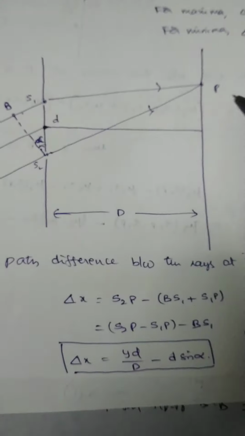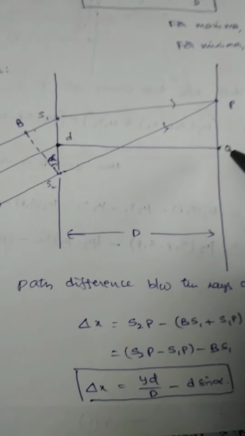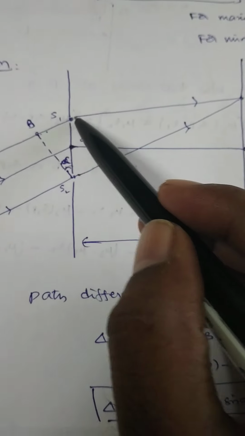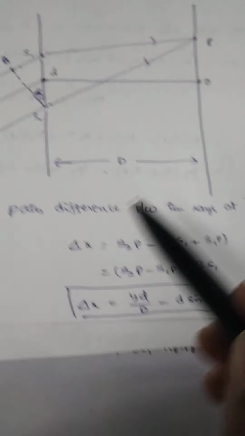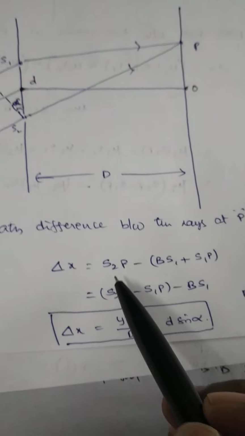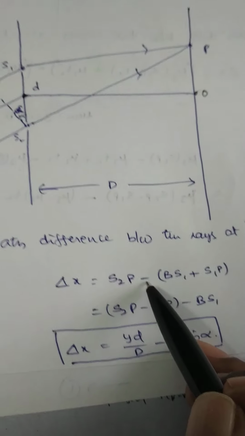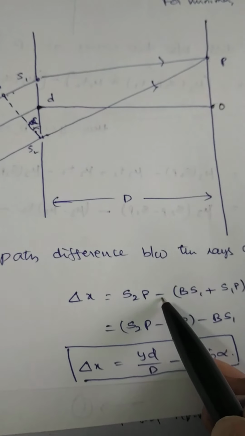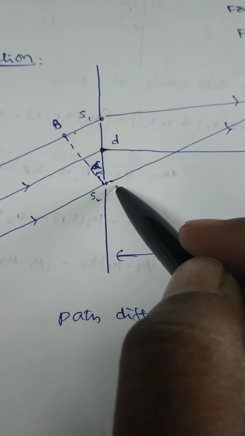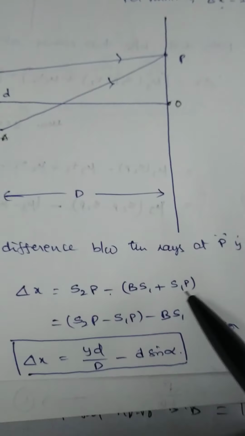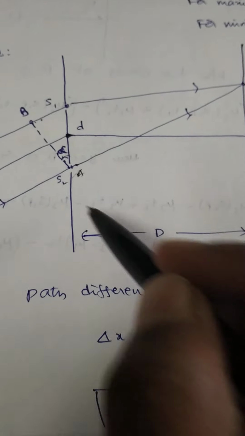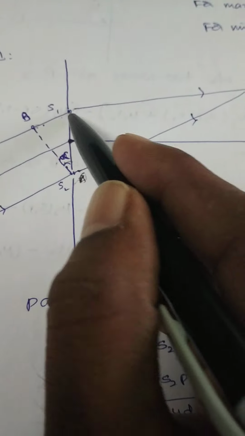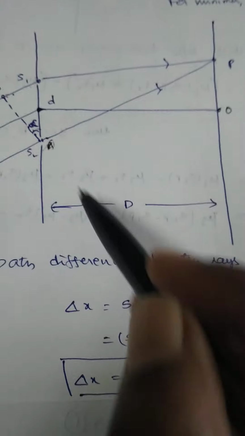Here, the total path difference between the two light rays is equal to AS1 plus S1P minus S2P. Delta x is equal to S2P minus BS1 plus S1P, suppose it is B and this is the point A, and this is S2P.